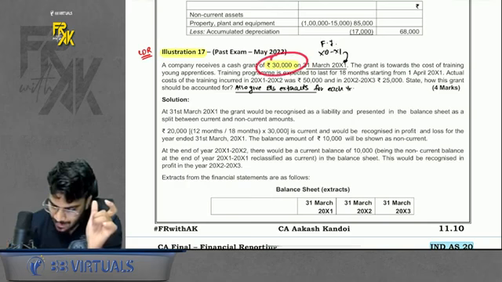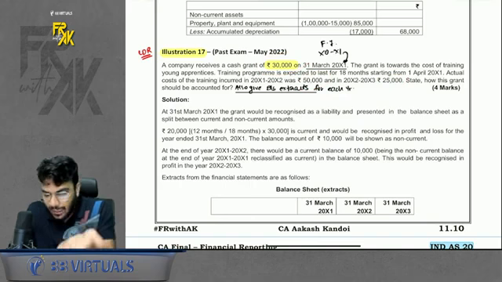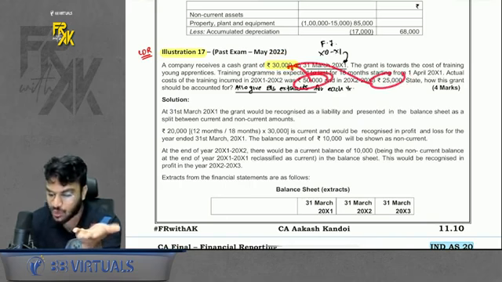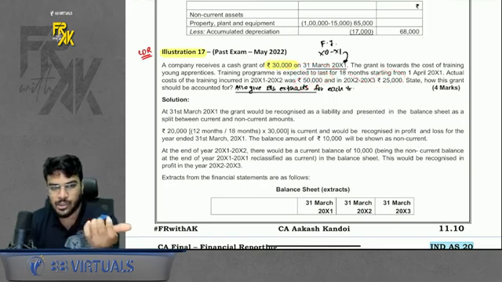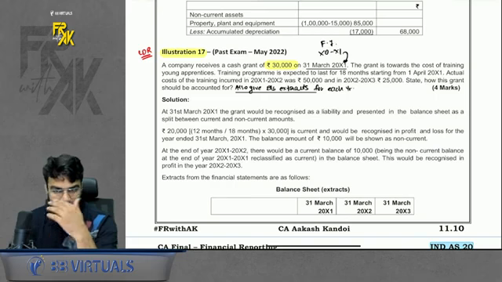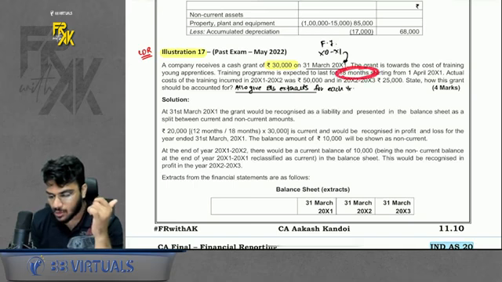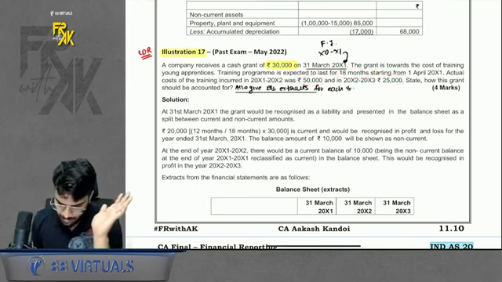Or you can also book the grant in the ratio of expense. Let's say you incurred expense of 50,000 in the current year and 25,000 in the next year. So you will book in this ratio. You will work out the 50:25 ratio, and whatever is the amount as per this ratio, you will book some in the current year and some in the next year. Coincidentally, in this question, even if you take the months ratio or the expense ratio, the answer is coming the same. But do remember that part.